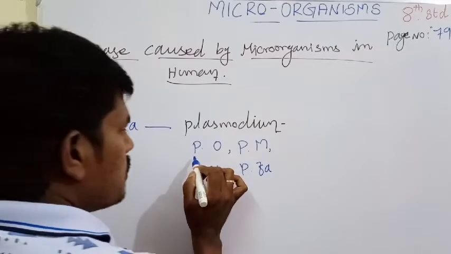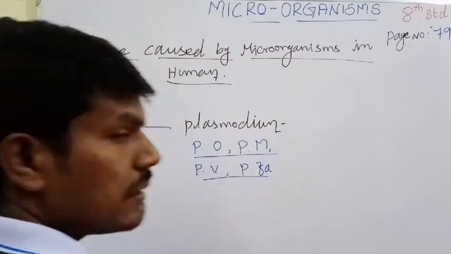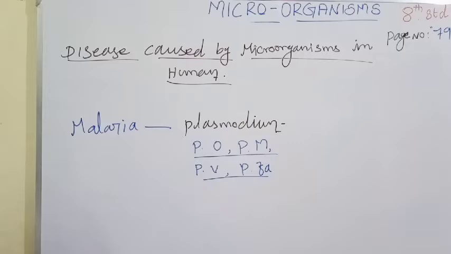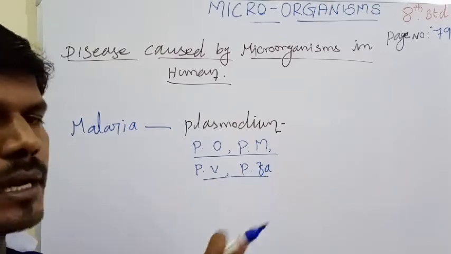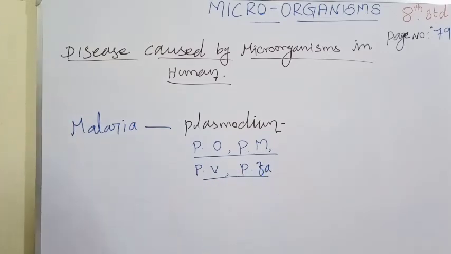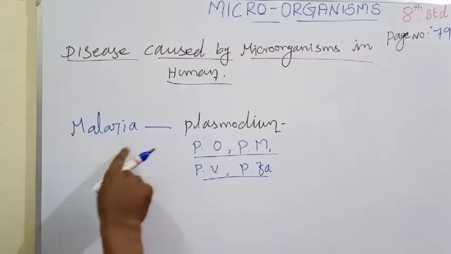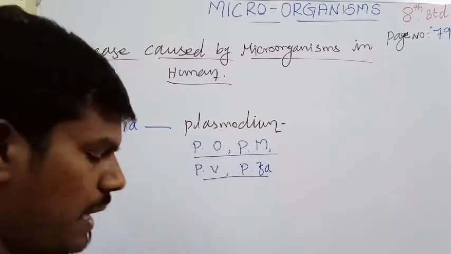So these 4 species are present in our country, and they are mainly responsible for this disease. So malaria is a Plasmodium disease.